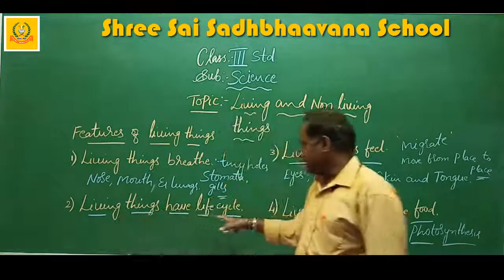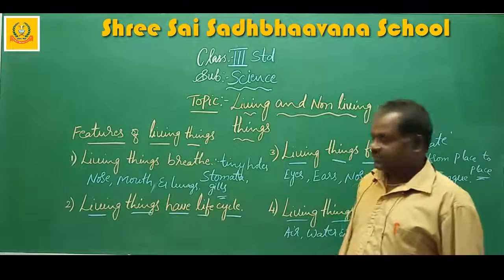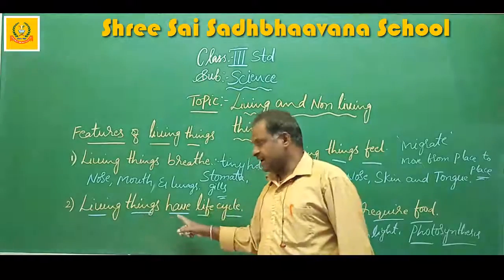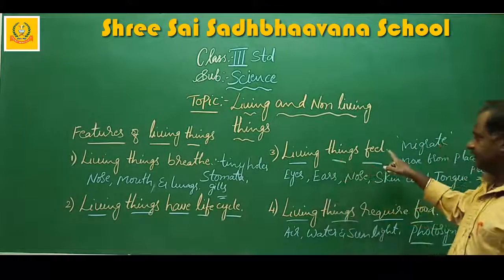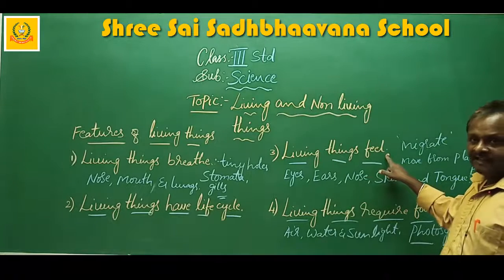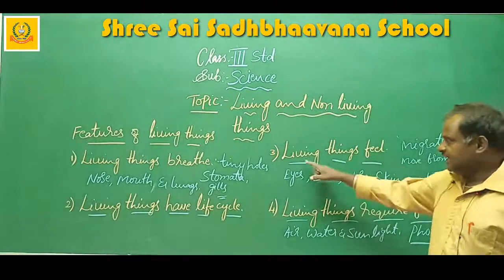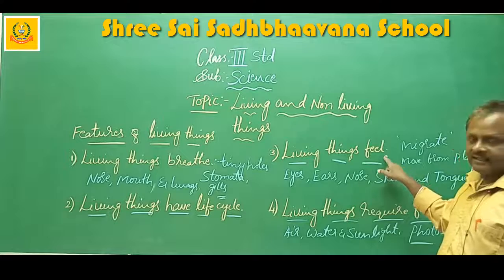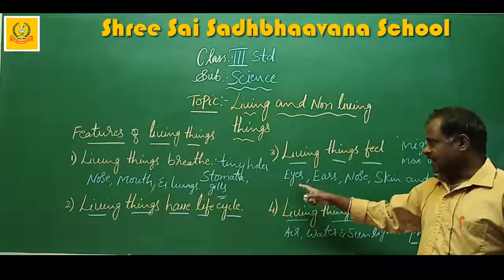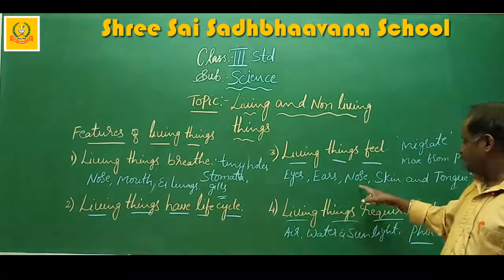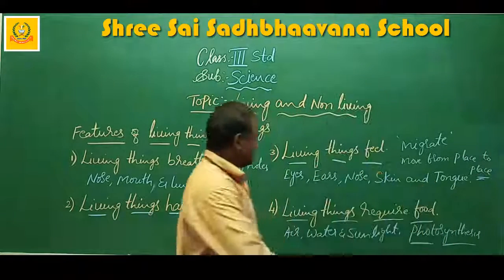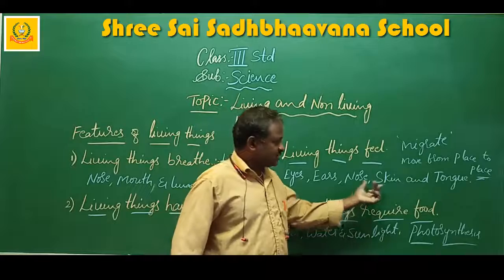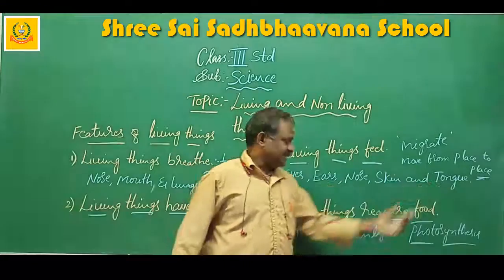Living things have a life cycle. Living things feel. By the five sense organs, living things feel. The sense organs are eyes, ears, nose, skin and tongue.